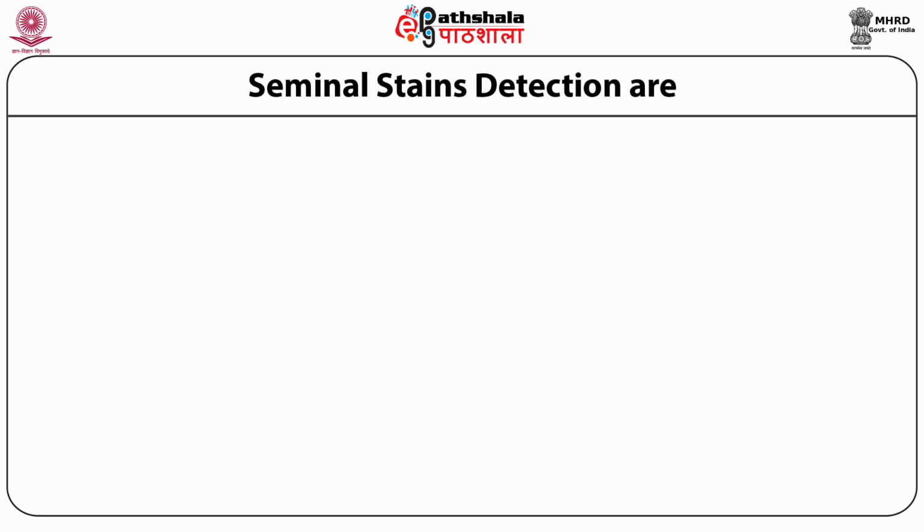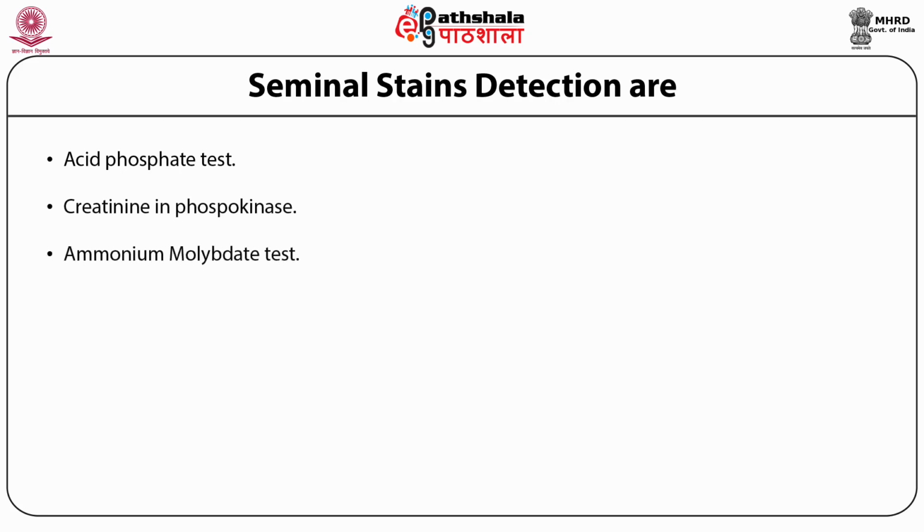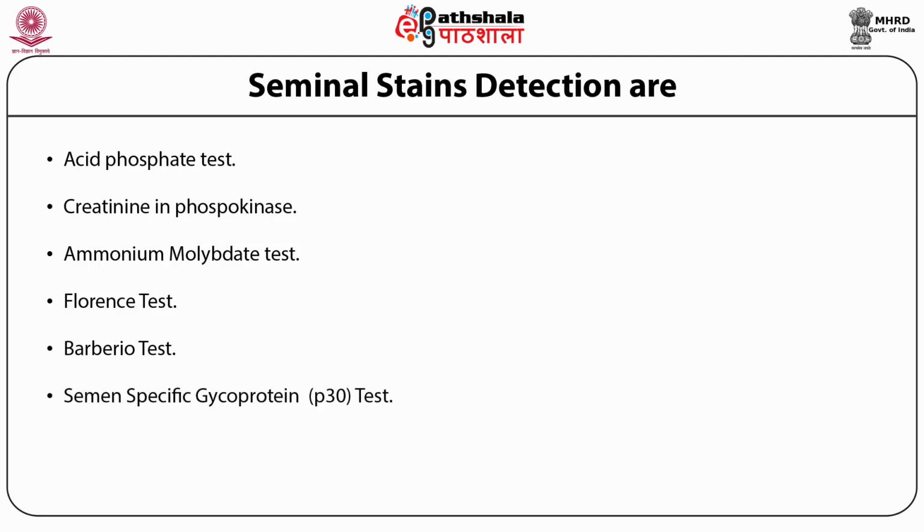Seminal stain detection tests are the acid phosphatase test, creatine phosphokinase test, ammonium molybdate test, Florence test, Barberio test, semen specific glycoprotein test, enzyme linked immunosorbent assay test, LDH isoenzyme test, and acid phosphatase isoenzyme test.